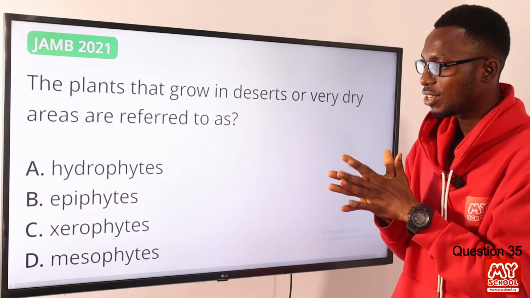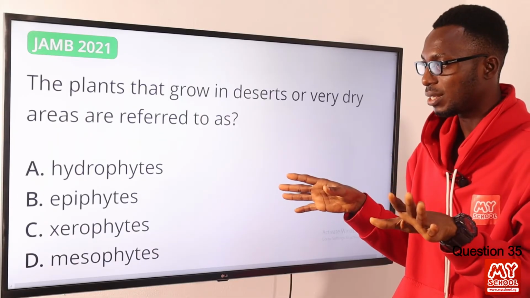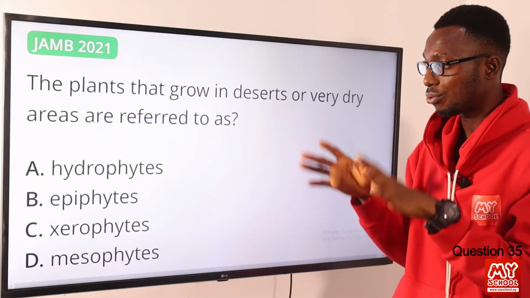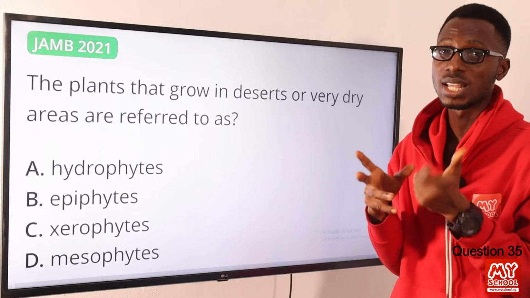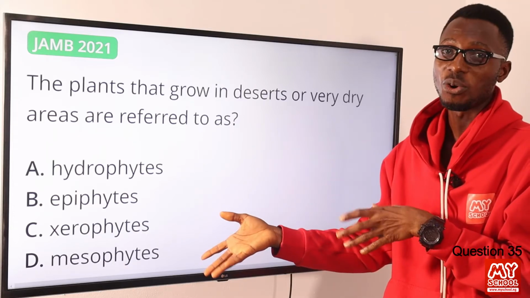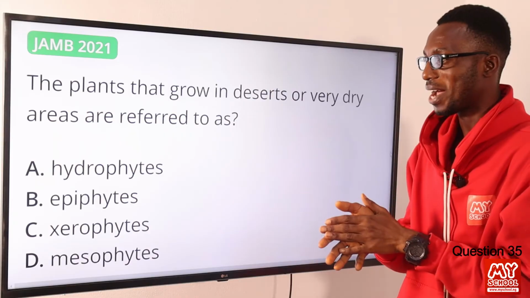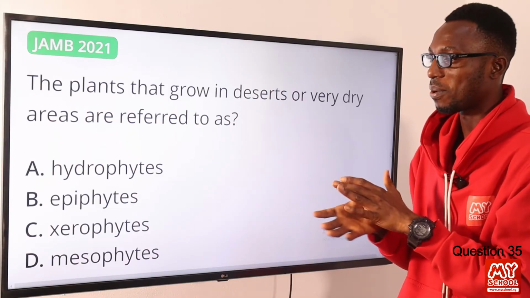Mesophytes are found growing in soils with adequate water supply, for example your corn or maize. So the correct option is option C, for the xerophytes.